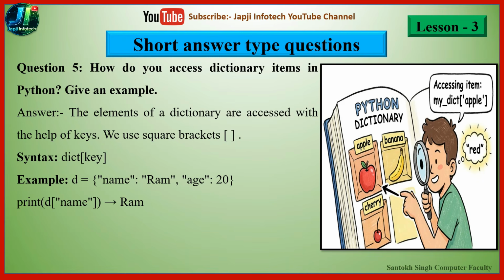So whenever we want to print d["name"], it displays the value Ram that is already stored in the name key. It can also be accessed with the .get method. So suppose we write the statement d.get("id"), then it will display the value 20 on the screen.